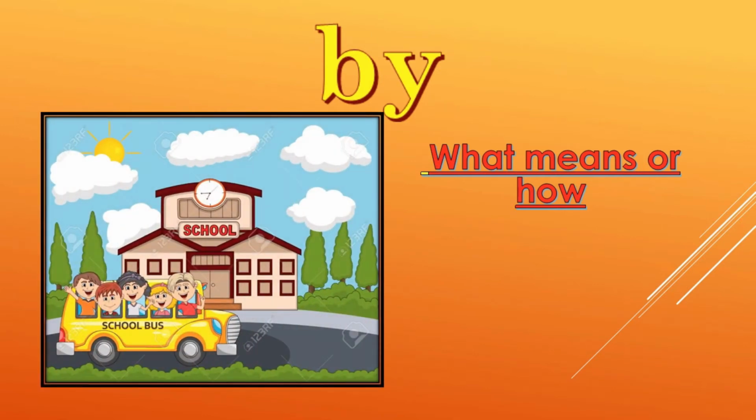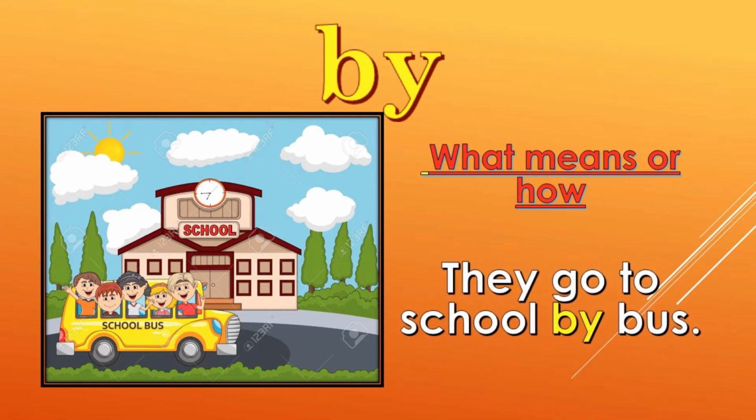In this picture, we find some children and they are going to school or returning back from school. Now the mode of their transportation is a school bus. So what means do they use to come back from school or go to school? It is the school bus. So we can write, they go to school by bus.